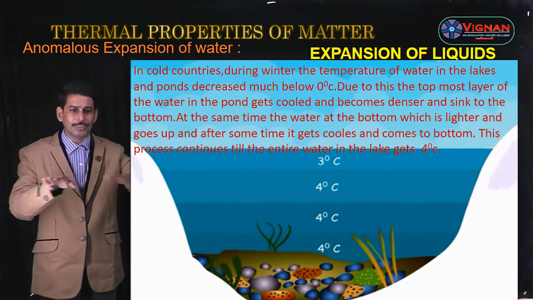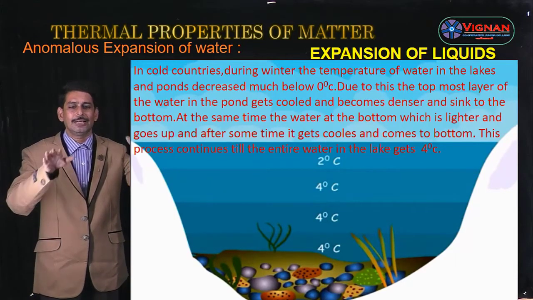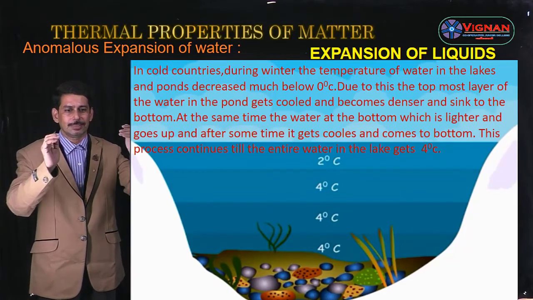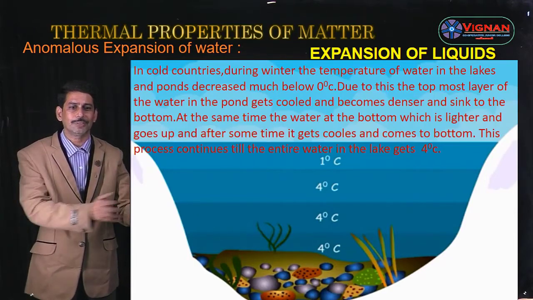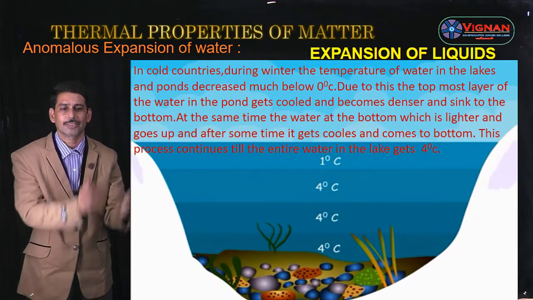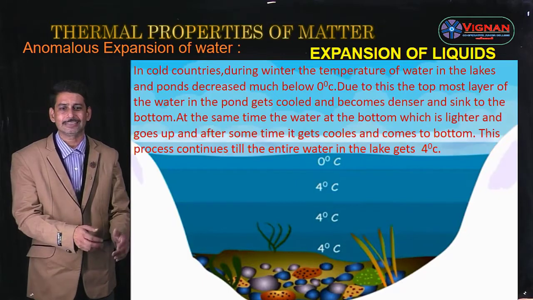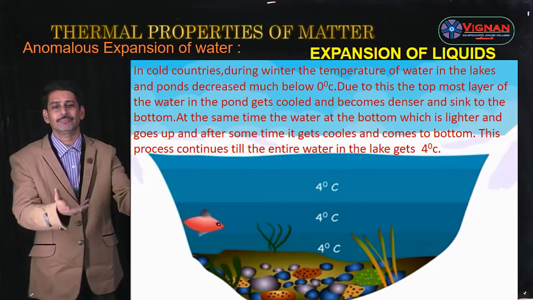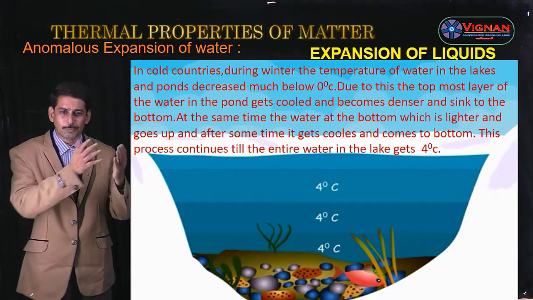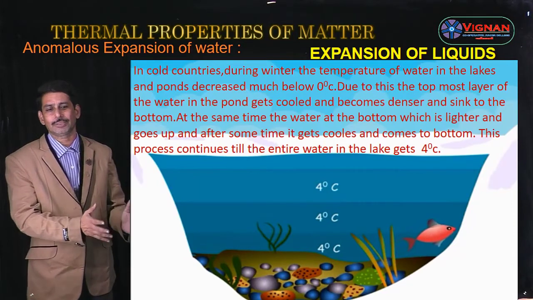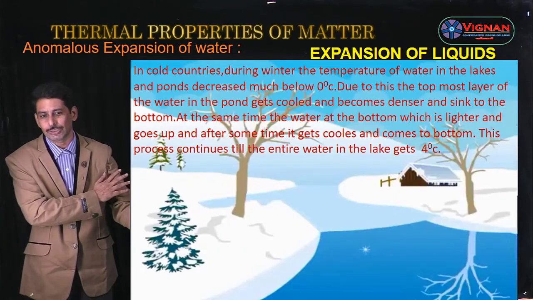So the topmost layer reaches a temperature of 0 degrees centigrade, and becomes denser. The topmost layer of water in the ponds gets cooled and sinks to the bottom. At the same time, the water at the bottom, which is lighter, goes up. After some time it also cools and comes to the bottom. This process will continue until it reaches a temperature of 4 degrees centigrade. The water becomes ice only at a temperature of 0 degrees centigrade.